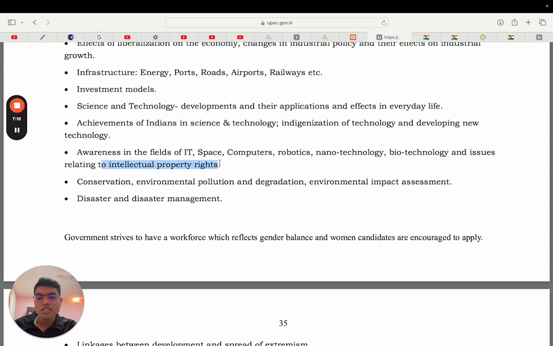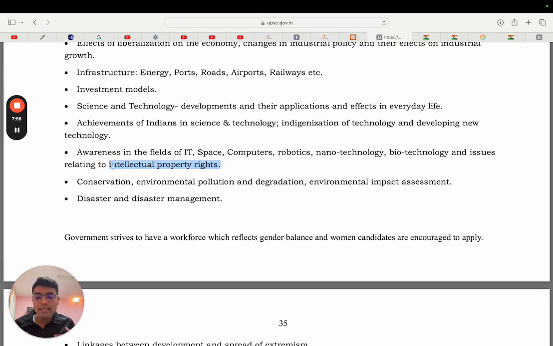And then intellectual property rights issues keep coming up in the newspapers. It depends on current affairs. Like in the COVID time, there was this issue around intellectual property rights and patent rights, and how the government of India has an effective patent law which allows you to make even a patented drug if it is, let's say, very much needed and the prices are exorbitantly high. Intellectual property rights issues also come up in the PPVFR law, which we used to read for plant protection and varieties. This is related to farmers. And then, for example, the PepsiCo company and the case it filed for its potato variety. So these are intellectual property rights issues, copyright issues.